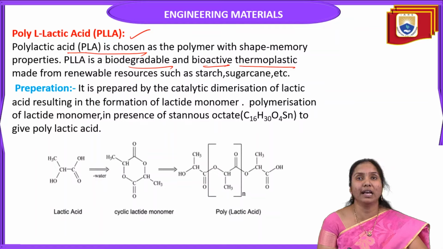So polylactic acid is a biodegradable and bioactive thermoplastic.